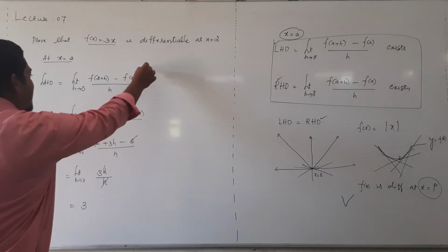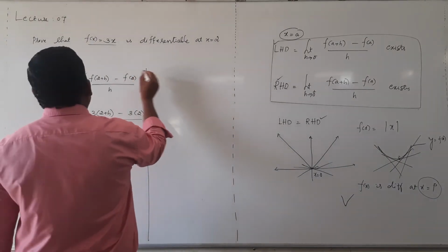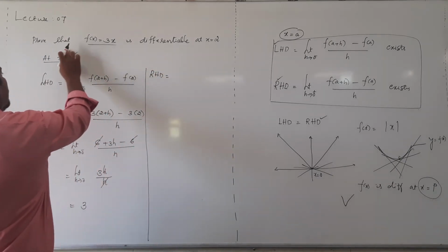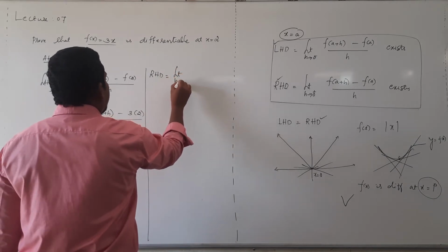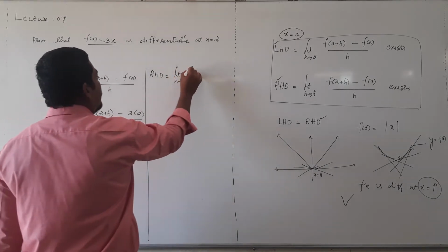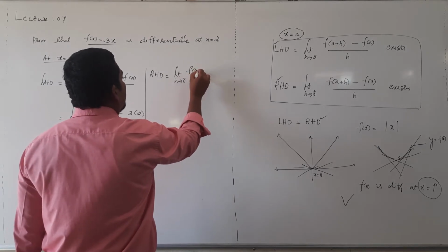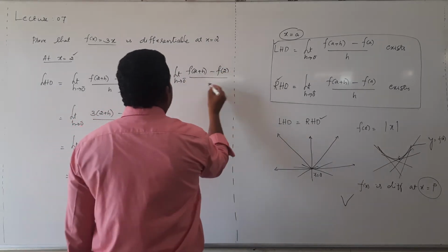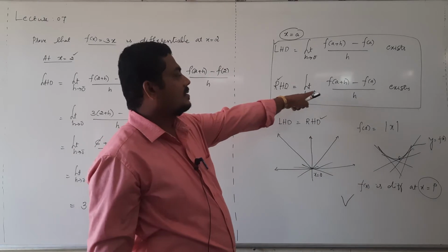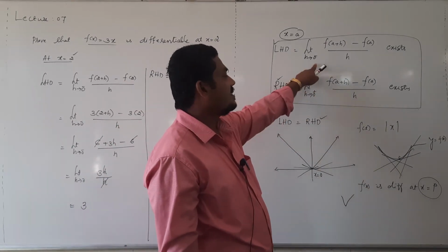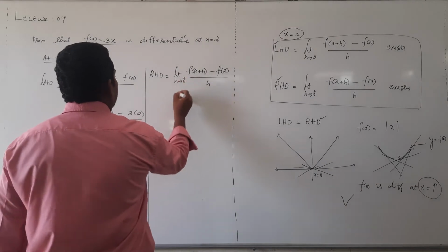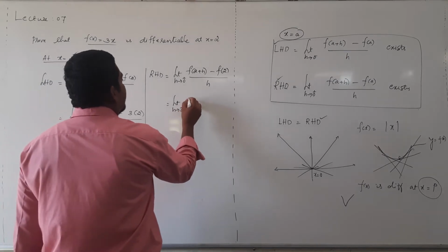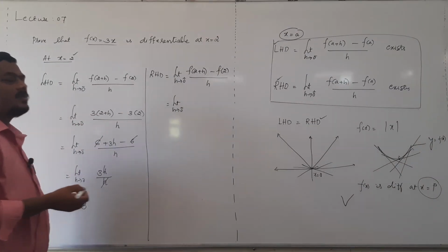Similarly, evaluate right hand derivative value. What is the right hand derivative notation? RHD at 2, that is limit h tending to 0 plus f of 2 plus h minus f of 2, divided by h. What is f of 2 plus h?